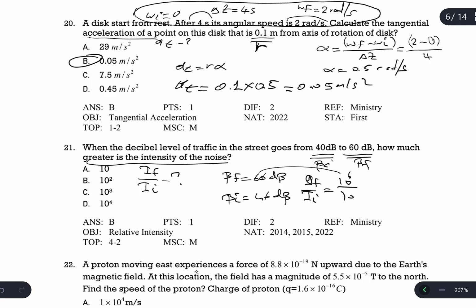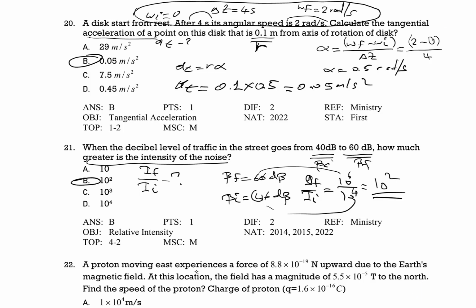Put this 6 in here, put this 4 right there. It is 10 to the power of 6 divided by 10 to the power of 4, which is 10 to the power of 2. 10 to the power of 2 is the answer, and B is the answer here. This is modified, with different numbers, but the same question is asked 3 times.